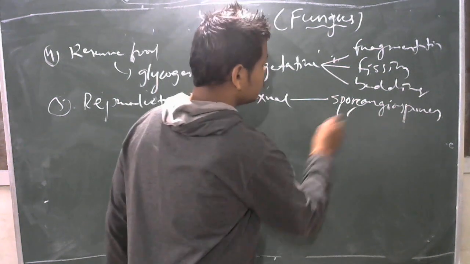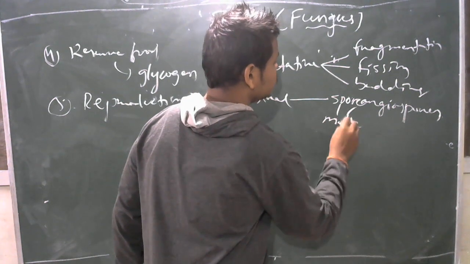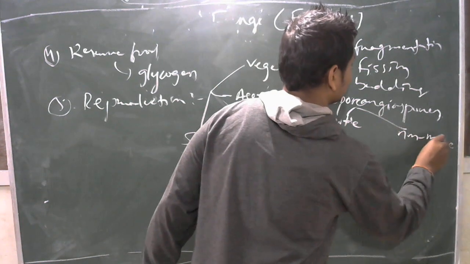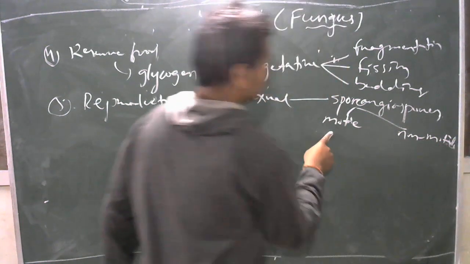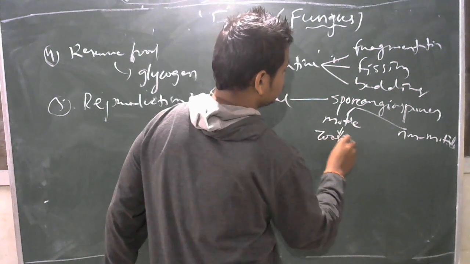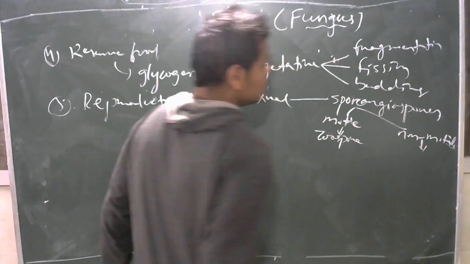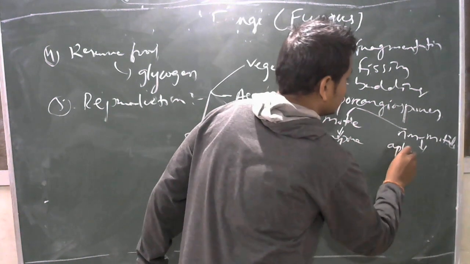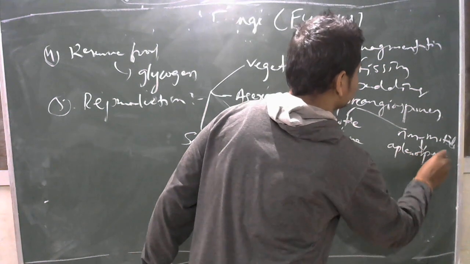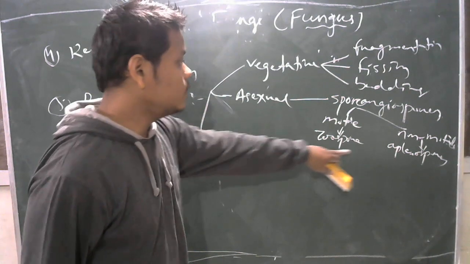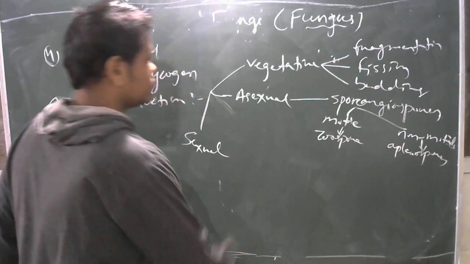One is motile, which means it can locomote, and another is non-motile. Motile sporangiospores are called zoospores. Non-motile sporangiospores are called aplanospores. Zoospores are motile due to the presence of flagella, and aplanospores are non-motile.